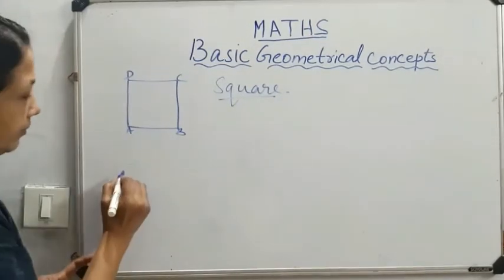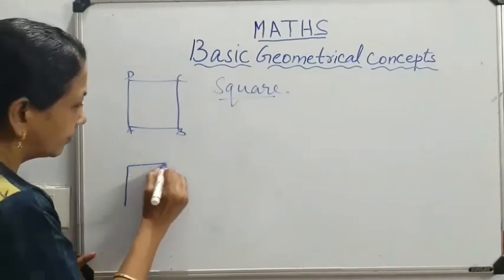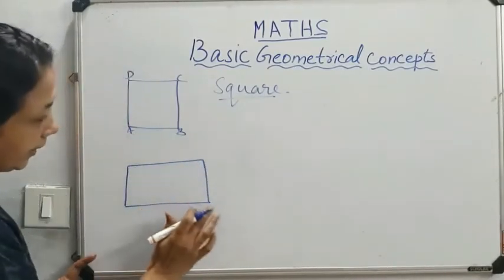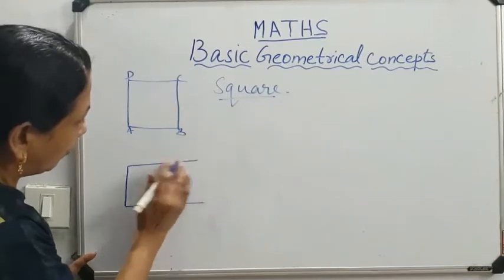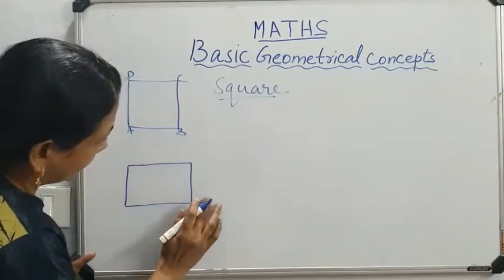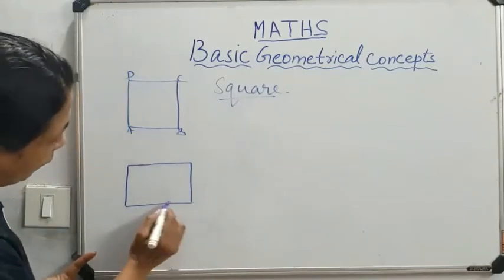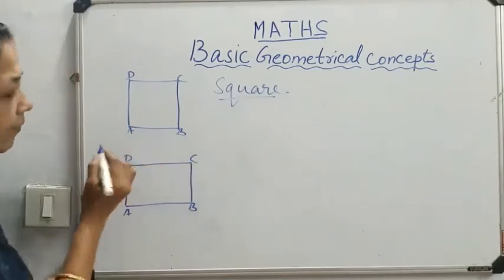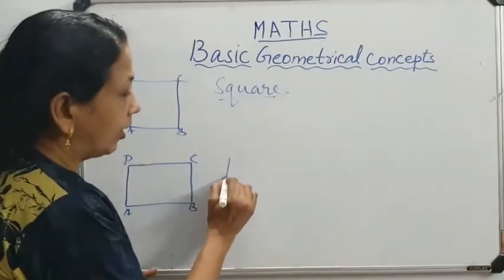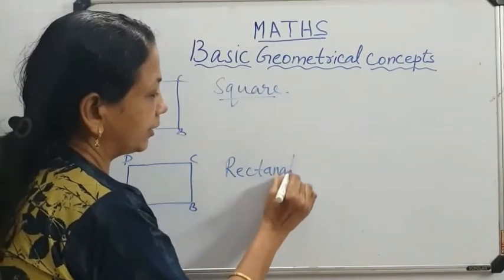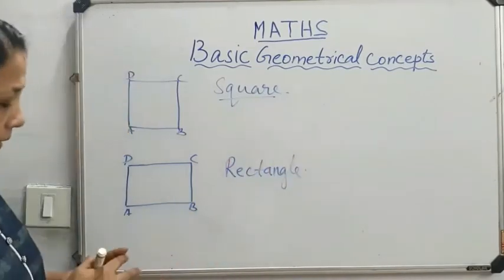Now another one, it has also four sides. A, B, C, D. What is its name? It is called rectangle. What are the specialty of the rectangle?